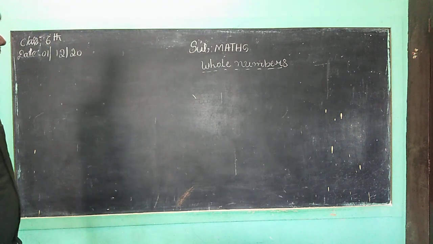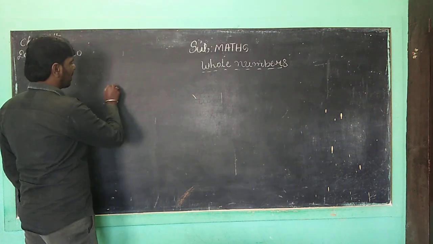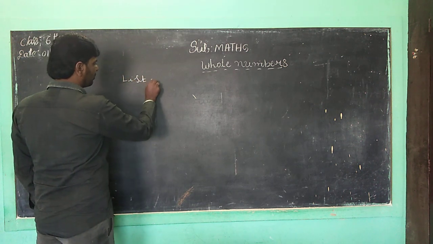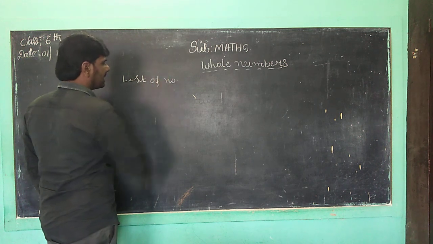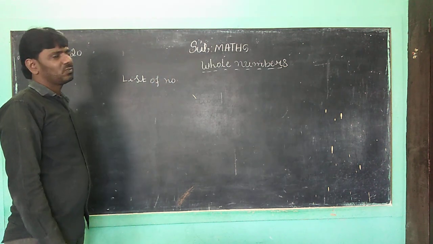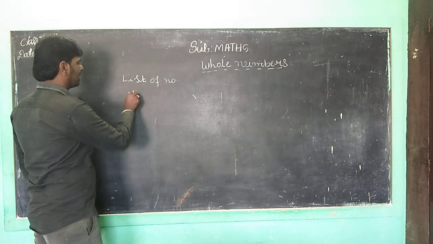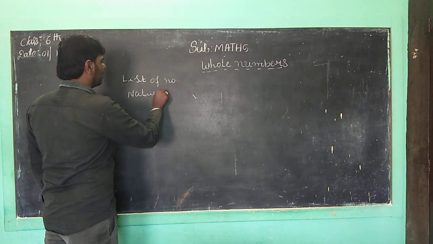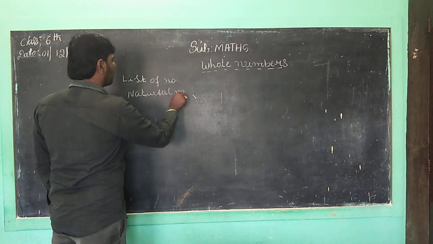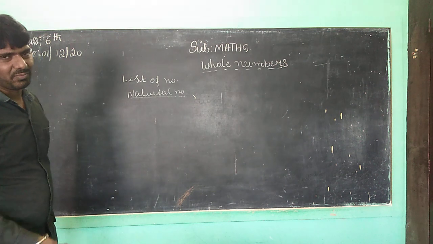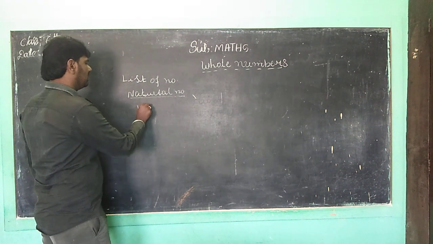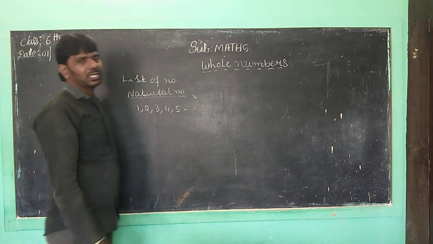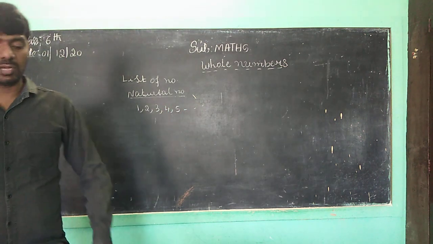So children, by the end of this lesson we want to discuss the list of numbers, natural numbers. Okay children, what is a natural number? First we want to discuss that. In the 5th standard we learned natural numbers are counting numbers. Suppose 1, 2, 3, 4, 5, etc. Counting numbers we can also call natural numbers, children.